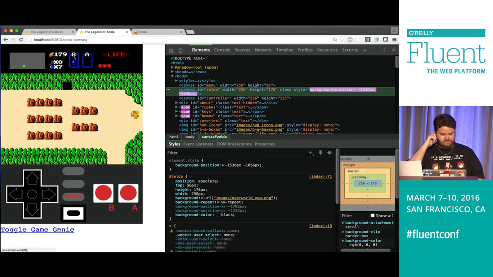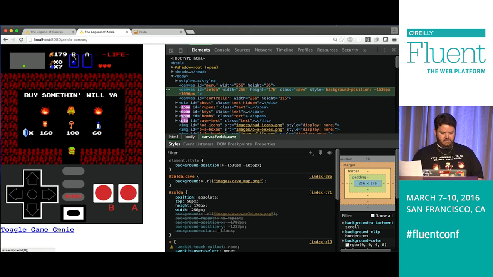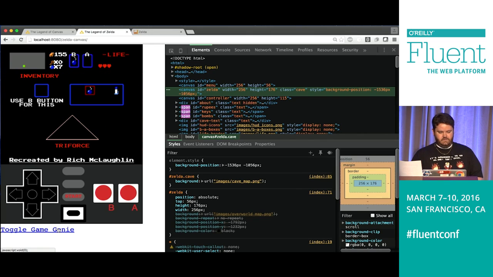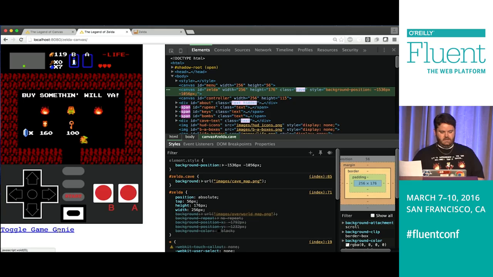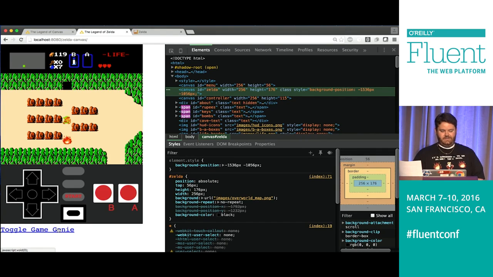Someone submit a PR. And then I'm going to come over here and buy the blue candle. Okay, cool. Now I have the candle, and now I can shoot fire. And now I could go kill 100 Octoroks with my candle if I wanted to.